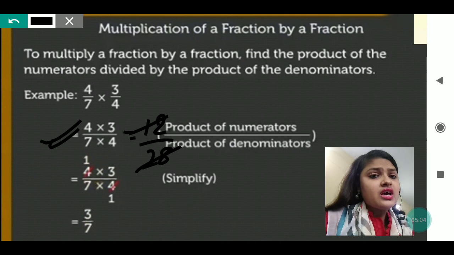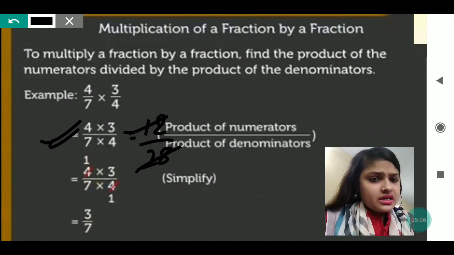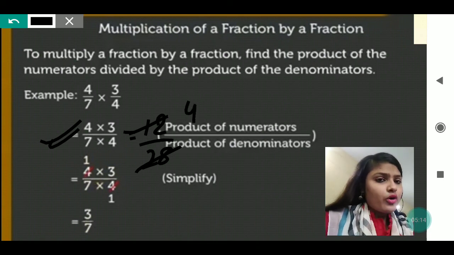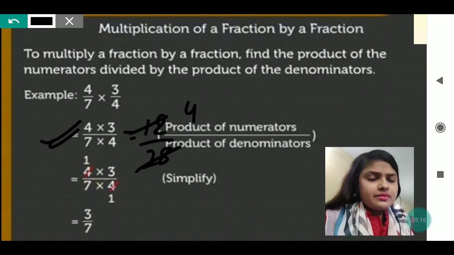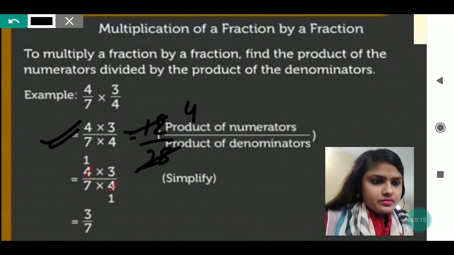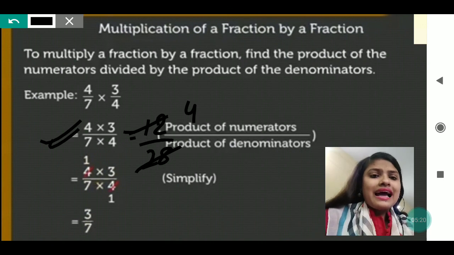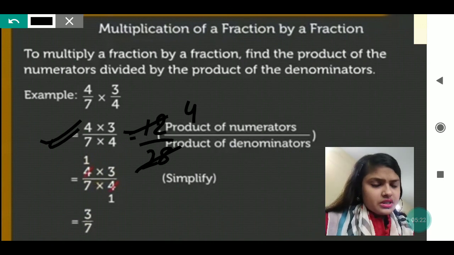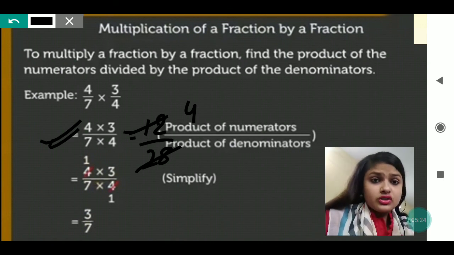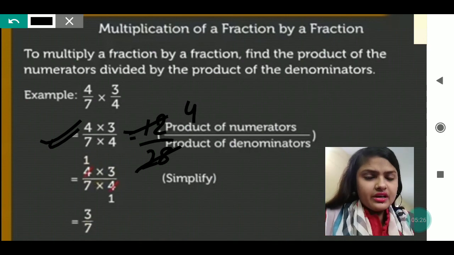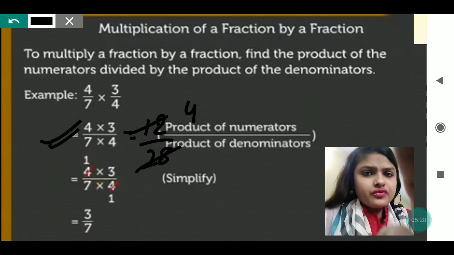In the table of 4, not 3, because in the table of 3, 28 will not come.